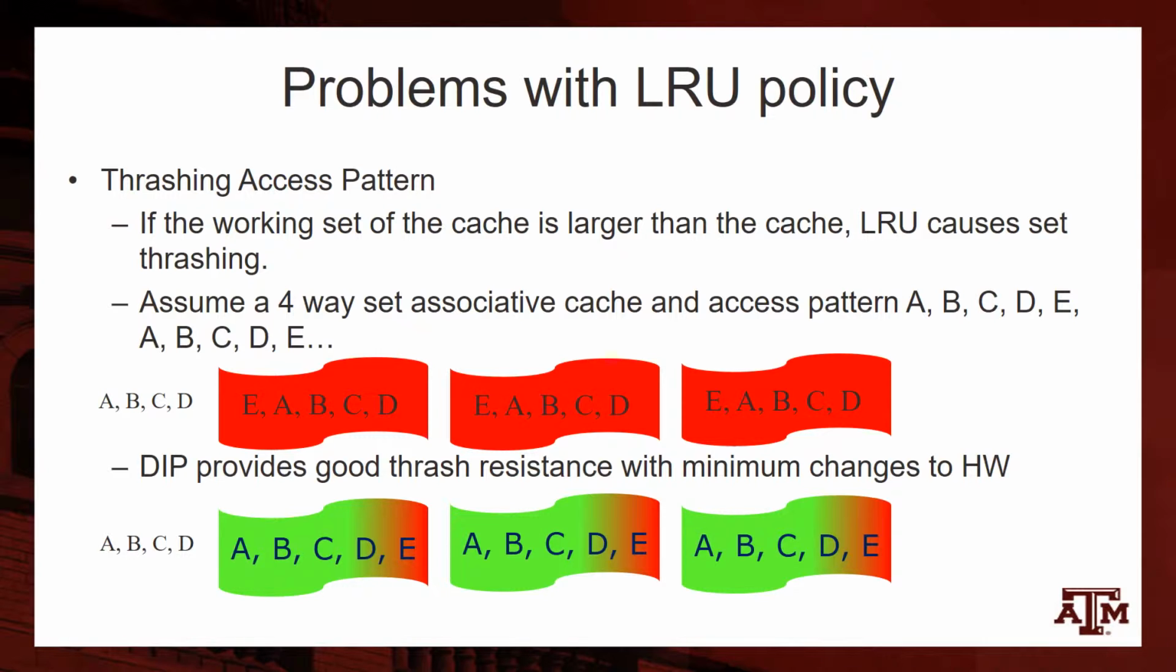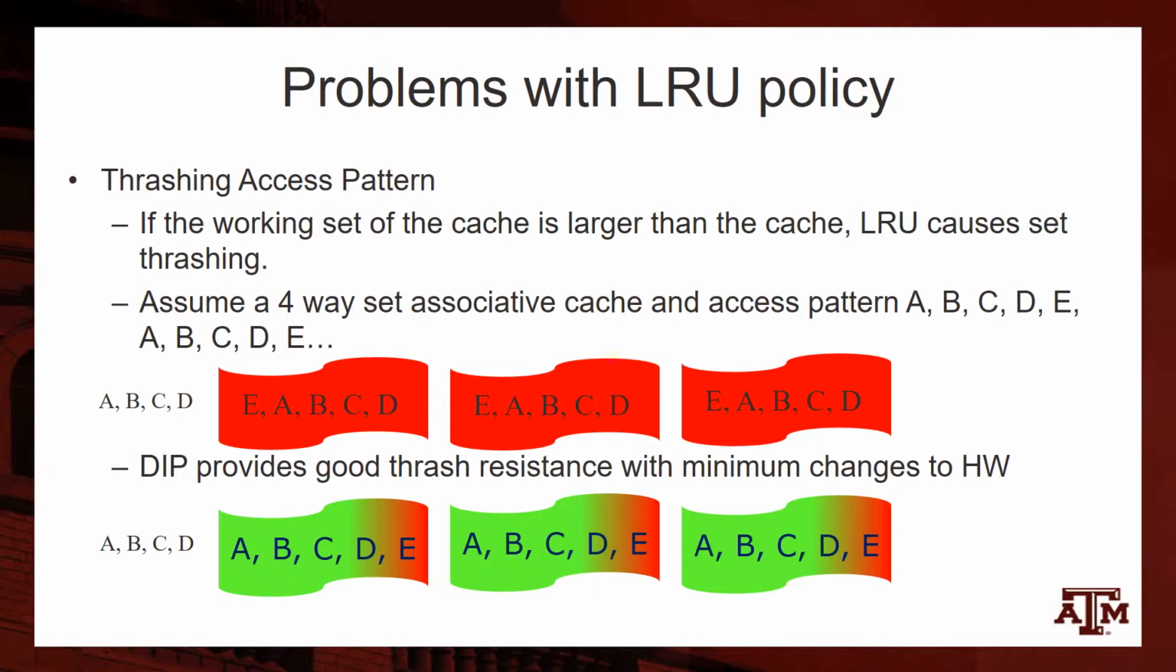The first problem is the way LRU handles thrashing access patterns. To illustrate this, let us consider a simple example of a four-way set associative cache with 5 blocks A, B, C, D, E mapping to the same cache set. For the given access pattern, when E is accessed, A is evicted. When A is accessed, B is evicted, and so on. Thus, LRU leads to all accesses missing in the cache.